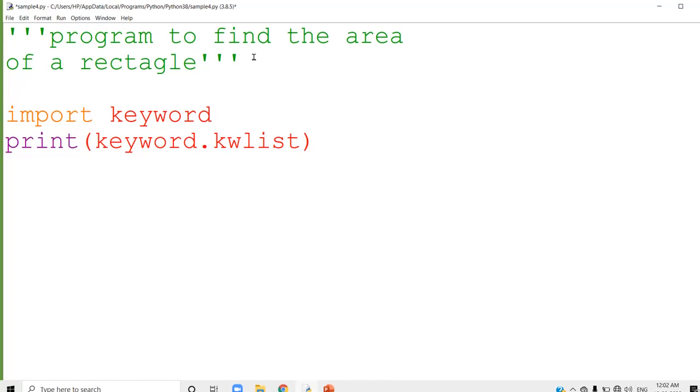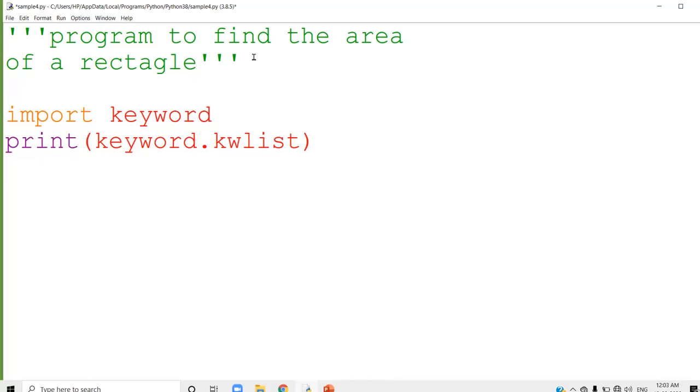In this class, we studied keywords and comments. Keywords are the predefined words which have predefined meaning. They are also known as reserved words. We can display the keywords by using the import statement: import keyword, and keyword.kwlist. All the keywords present in Python will be displayed there.